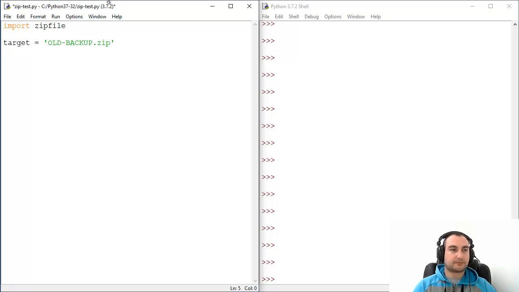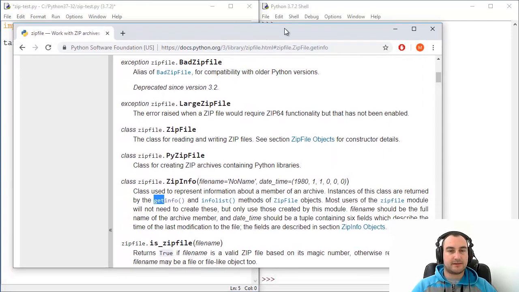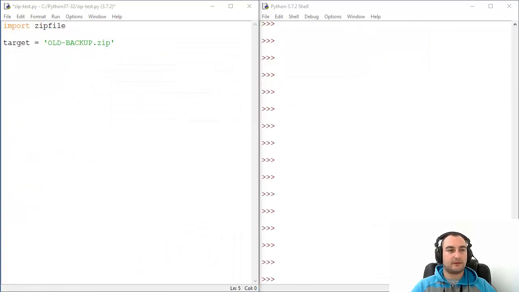And now you need to use the ZipFile class to read and write zip files. In this case, we are just going to read from it. So let's create a handle and type zipfile.ZipFile. Zipfile is the name of the module and ZipFile, with Z and F uppercase, and let's pass to it target, which is our file.